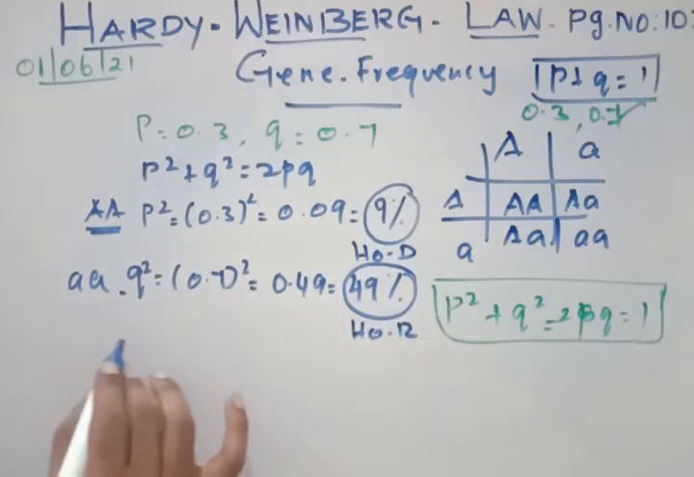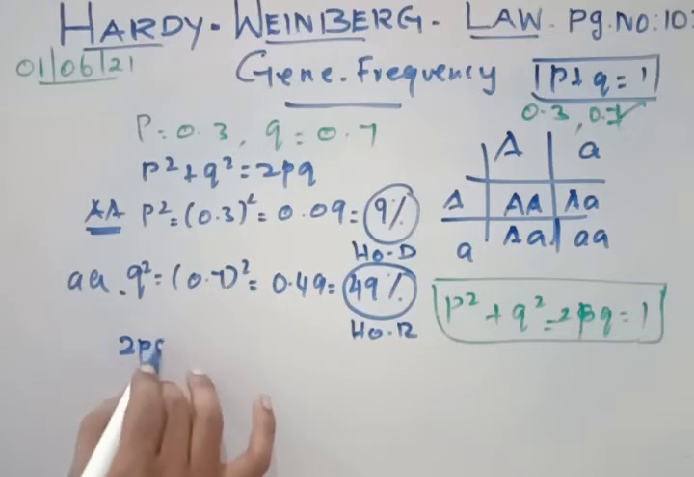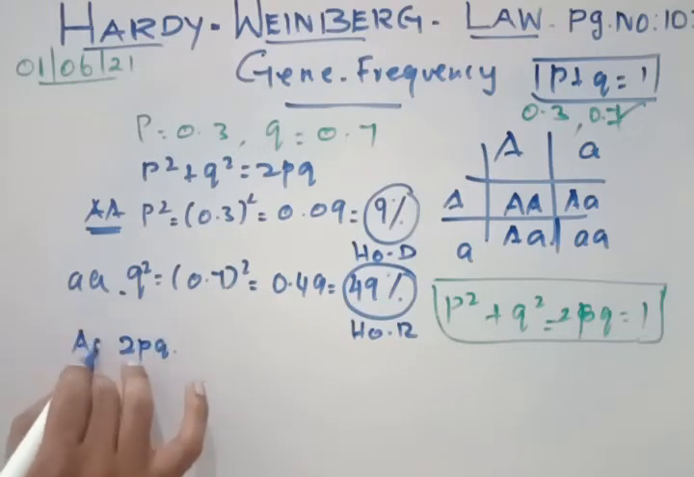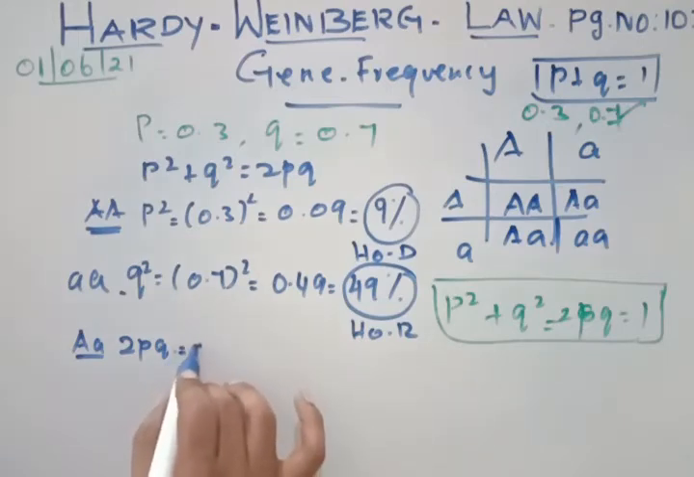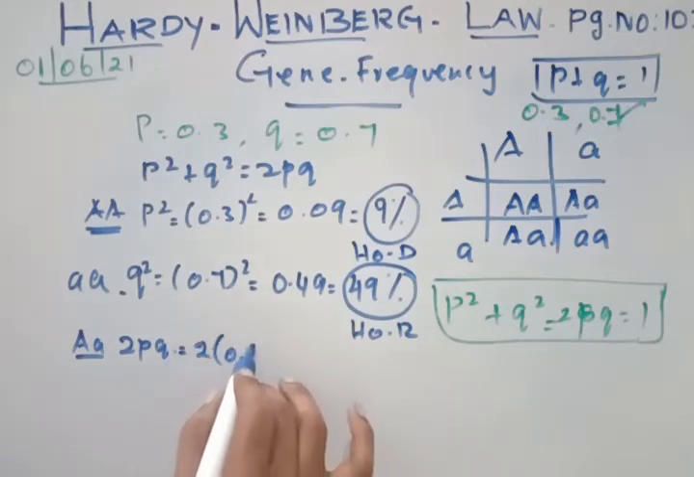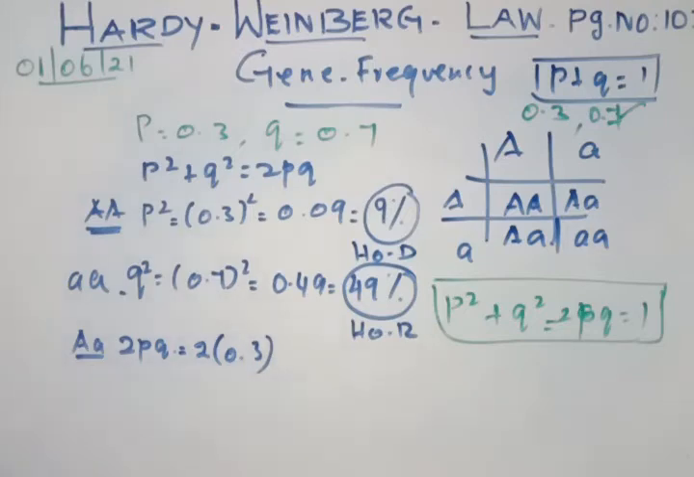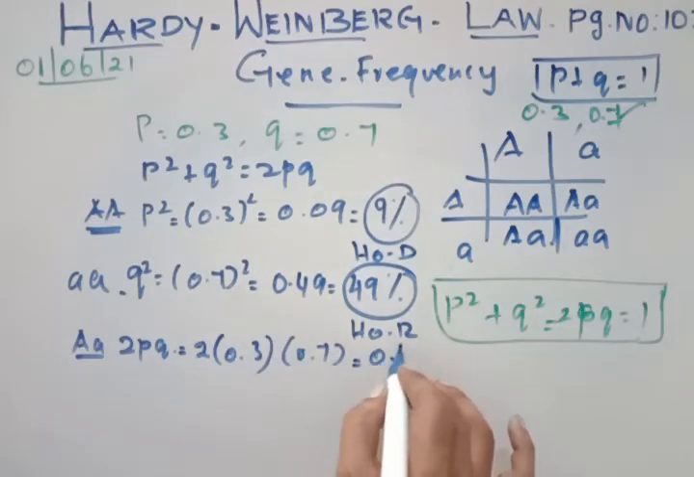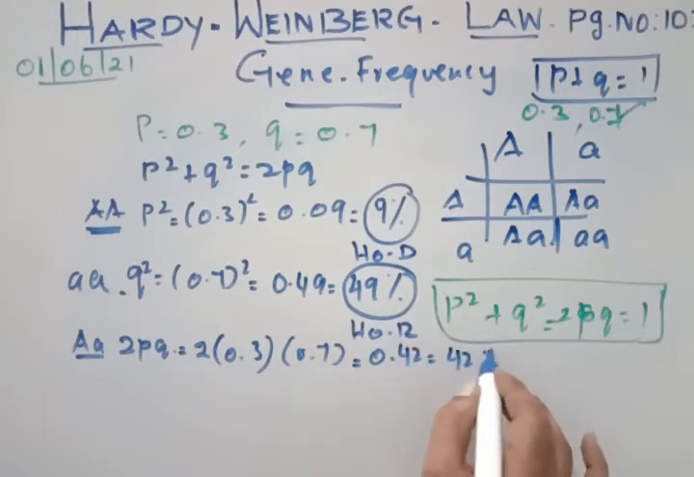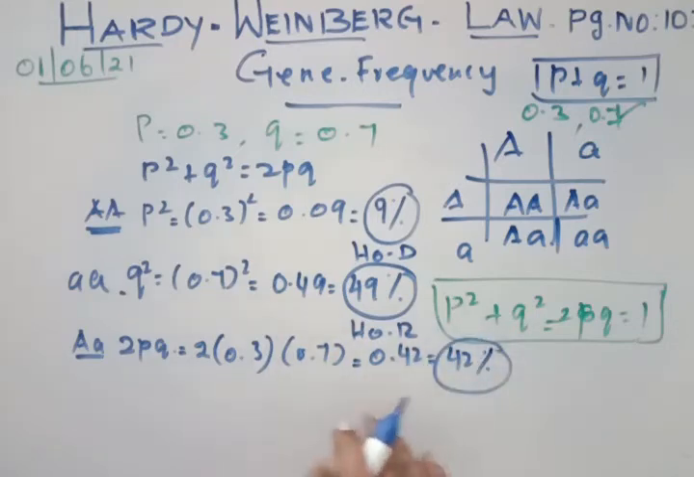Understand, right? Third one is 2PQ, that is the heterozygous. For heterozygous we have 2 within brackets 0.3 and 0.7, so you will have 0.42, that is 42%. So this is the heterozygous dominant. Clear? So this is the actual.